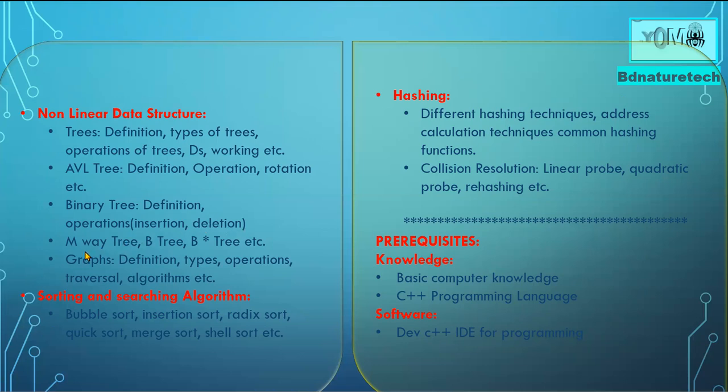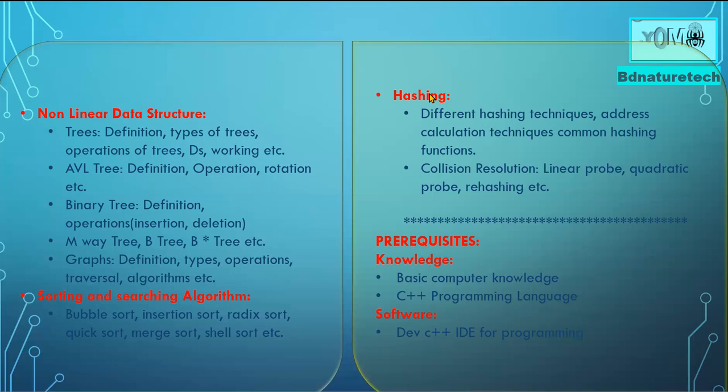We are going to talk about the M-way tree, the B-tree, etc. We are also going to talk about graphs: the definition, the types, the operations, the traversal algorithms, etc. Another thing we talk about is sorting algorithms, like bubble sort, insertion sort, radix sort, quick sort, merge sort, and some others that we are going to talk about.